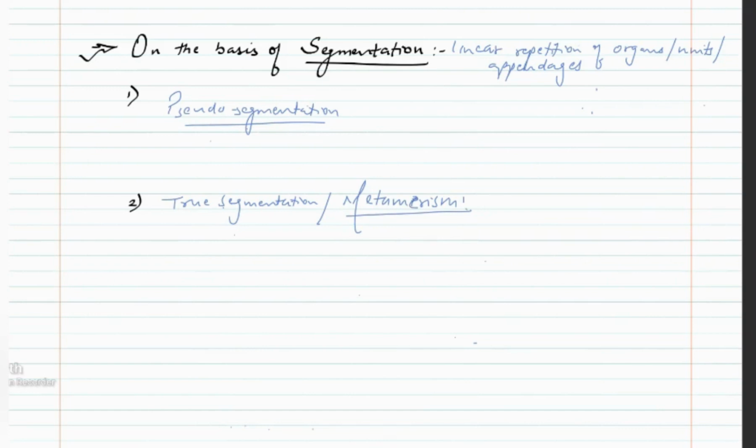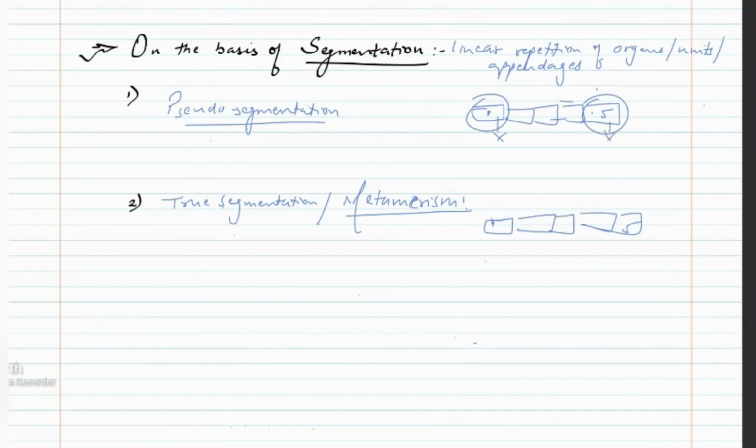Now, what is the difference between pseudo segmentation and true segmentation? If this is an organism, these are the segments. I am numbering this as 1 and numbering this as 5. Again, an organism with segments. This is 1, this is 5. So in case of pseudo segmentation, segment 1 and segment 5 will be of different ages.